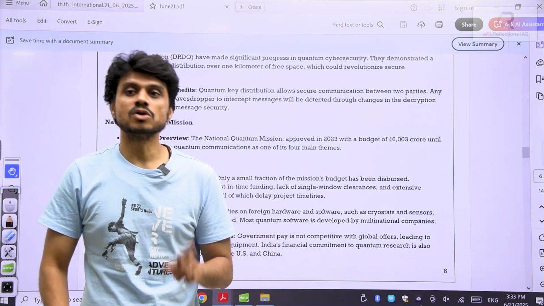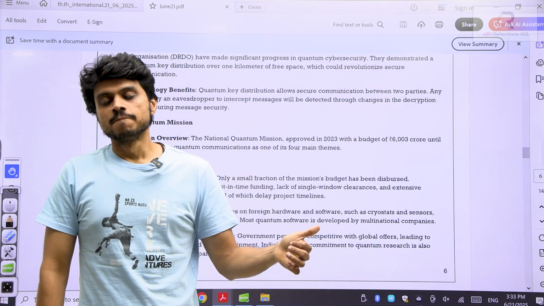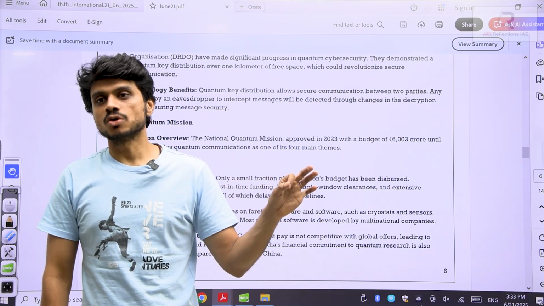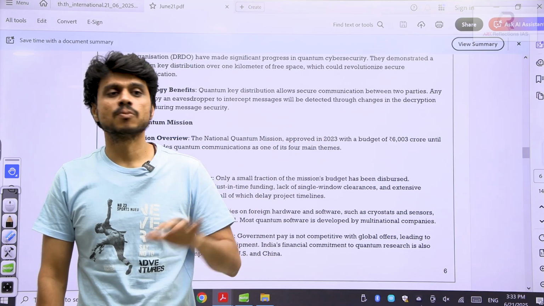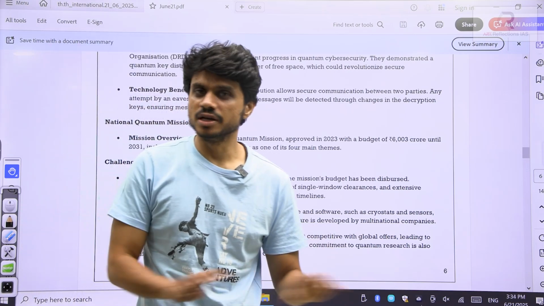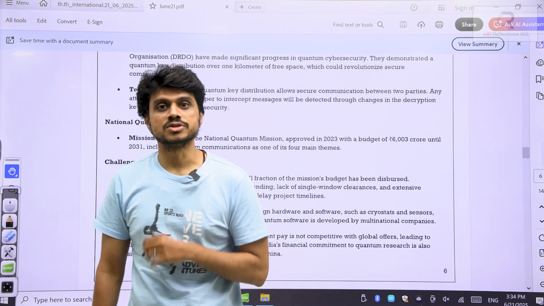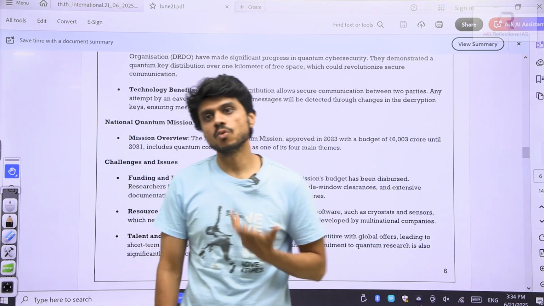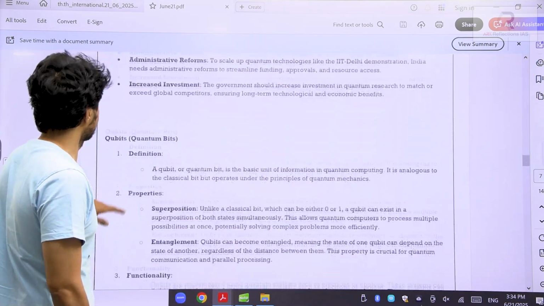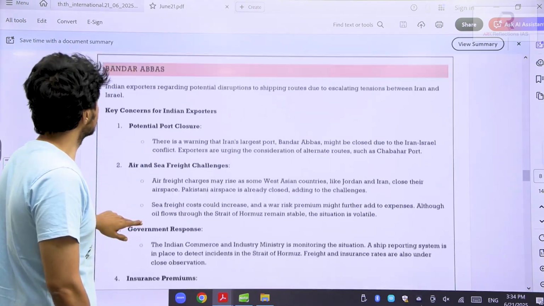Why is this in the news? Because DRDO has conducted experimentation on quantum cryptography. What is the government doing? The Quantum Mission, a 6,000 crore project till 2031. But funds are not moving forward. This is the criticism: bureaucratic delays. Clear? Very, very important. In the same way, a question might come: discuss quantum technologies, quantum computers, what are we doing here? Very important for this year's mains. I have given everything here: traditional bits, quantum technology, all those things.